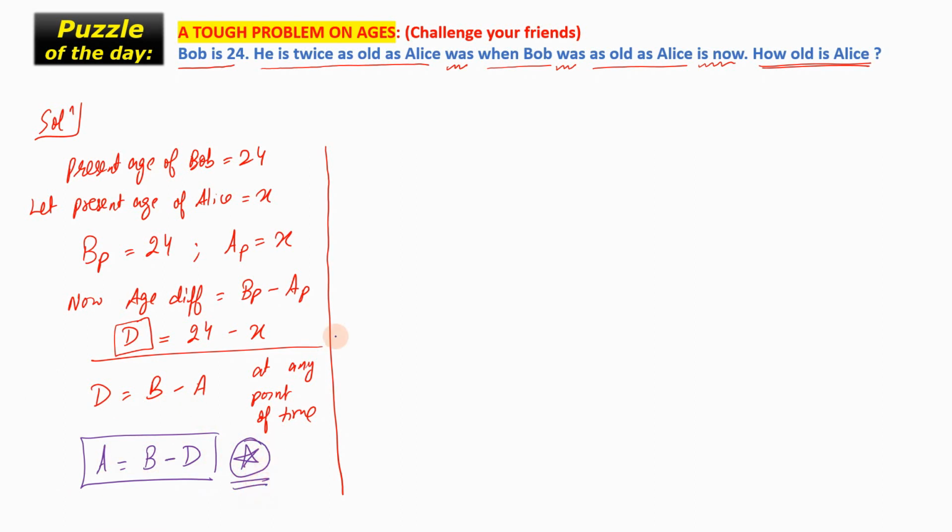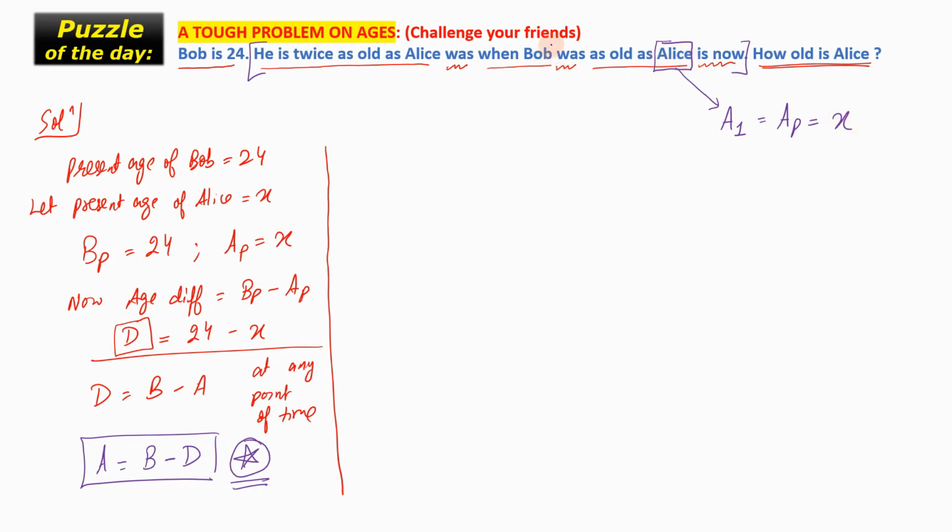Now let's move on. All of us must agree that this is a tough and complicated statement to comprehend. So what we'll do is break down this statement into small parts and start with the right hand side. Now this is the first reference of Alice. Let us denote it as A1, and it says as old as Alice is now. So that means this is referring to the present age of Alice. And what is the present age of Alice? x.